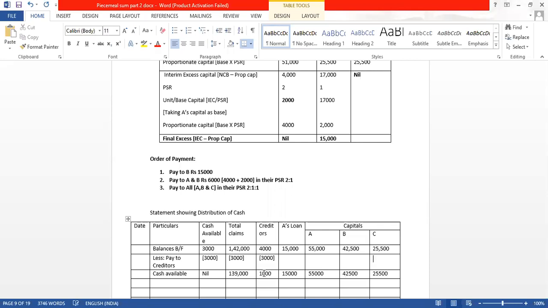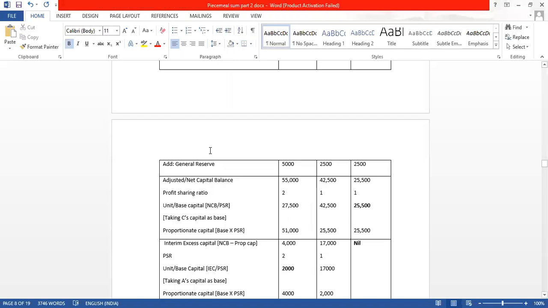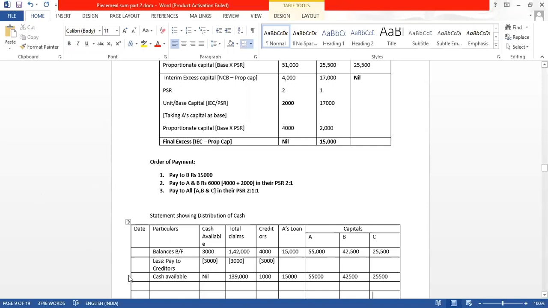So now we will go to our first realization, which is in the month of June 2013. 5,000 received after meeting in full the mortgage loan. Means we have fully repaid the mortgage loan and we are left with 5,000. We have fully paid the mortgage loan and we are having some money left out, 5,000, that we will use to pay the other liabilities as per the order of payment. So June 2013, we have our first realization, which is 5,000.